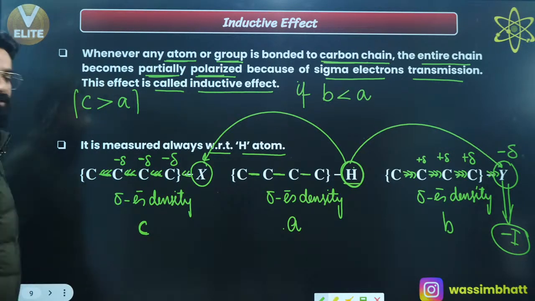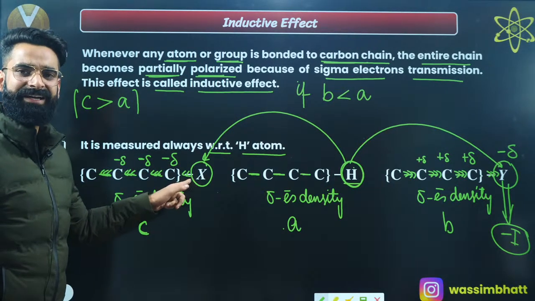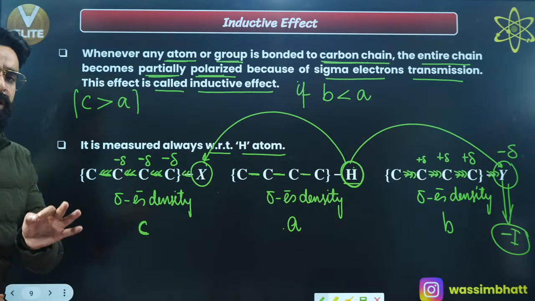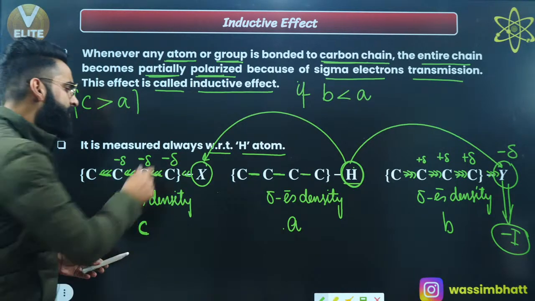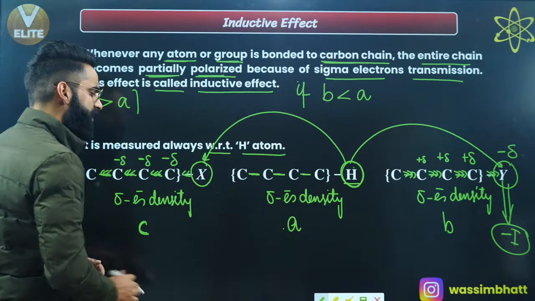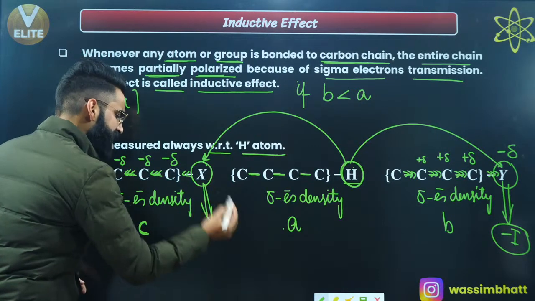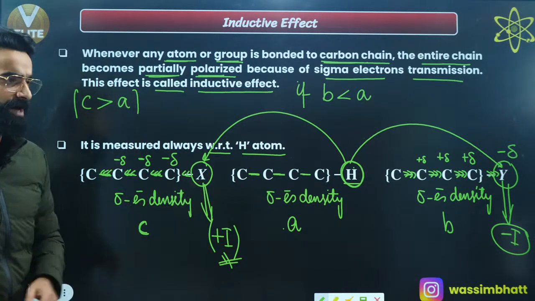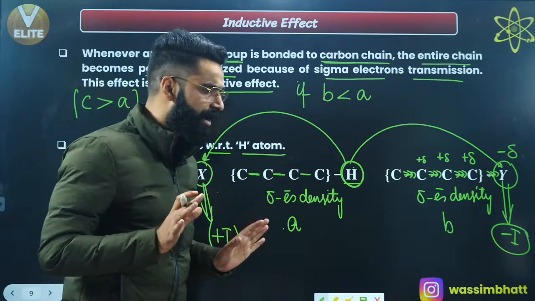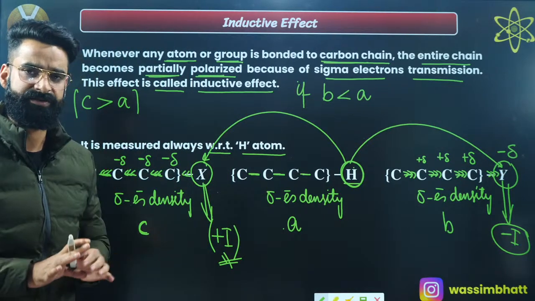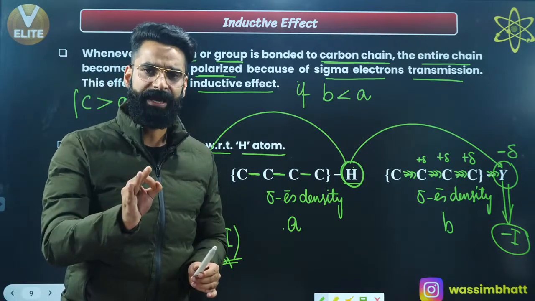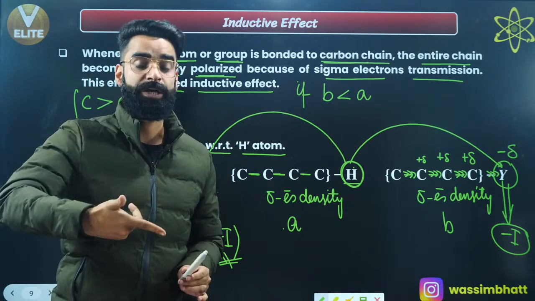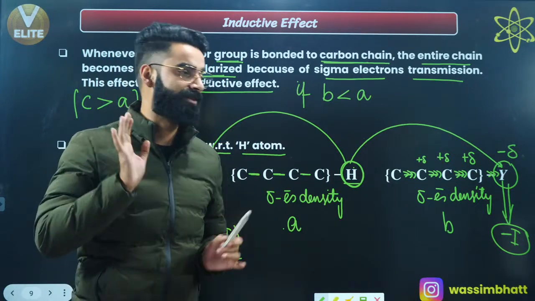So this X has introduced some more sigma electron density in the chain, right? And whenever you have such a group which increases the sigma electron density in the carbon chain, that group or atom we say is exhibiting plus inductive effect, right? I'm sure you got to know what this inductive effect is all about, and what this plus I is all about, and what this minus I is all about. Minus I showing group is going to decrease the sigma electron density in the chain, and plus I showing group is going to increase the sigma electron density in the chain, right people?